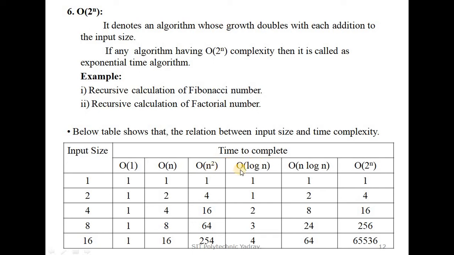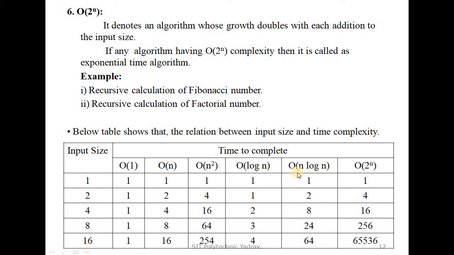Next, big O of log n, which grows very slowly with the input. Next, big O of n log n means what? Here the time is counted for each step, or each input.